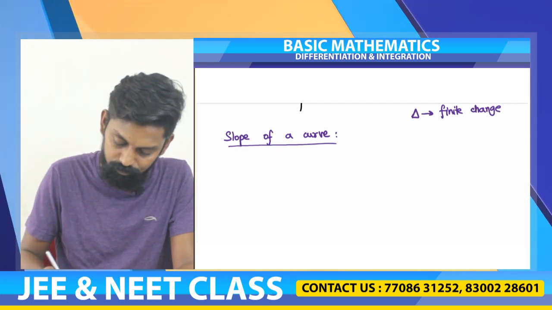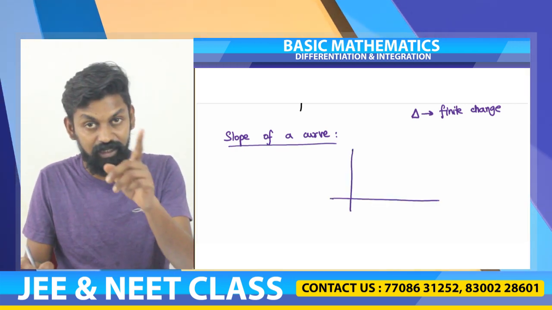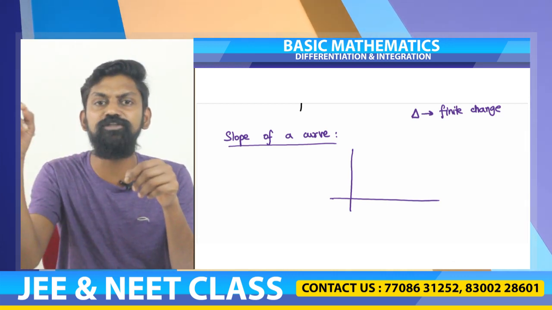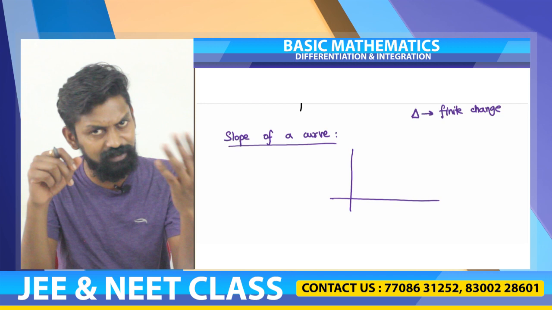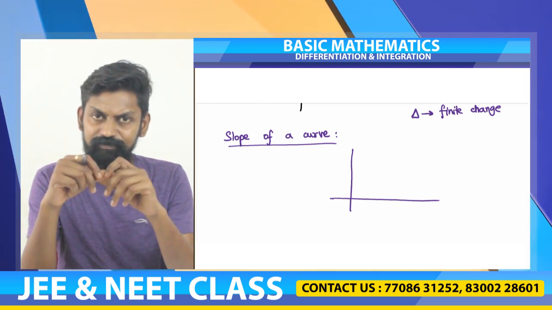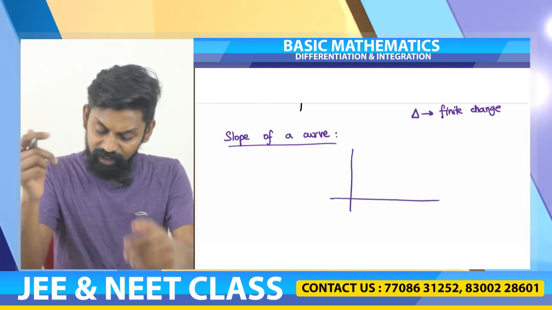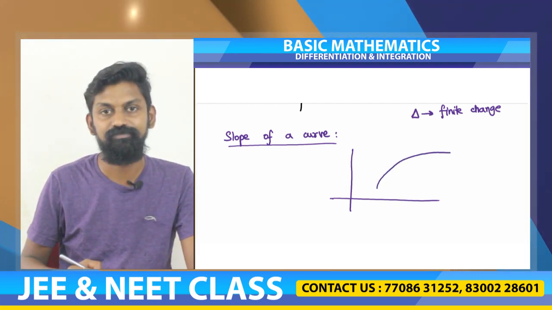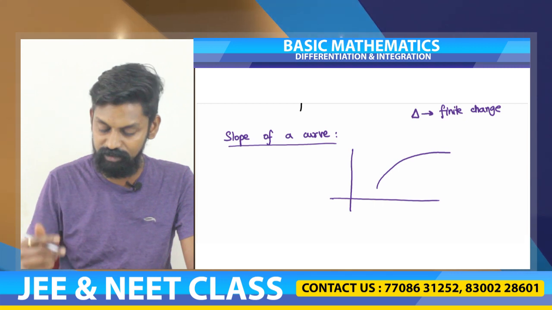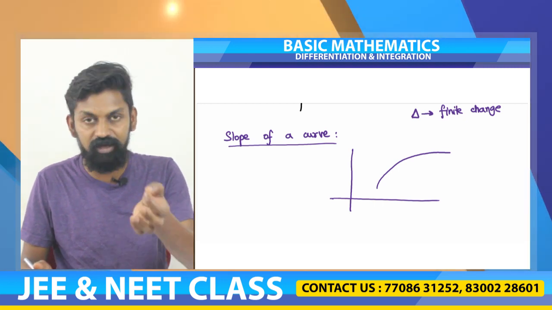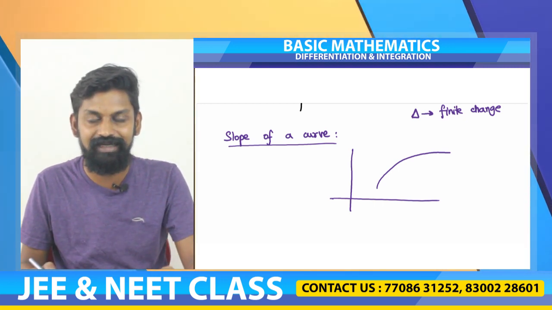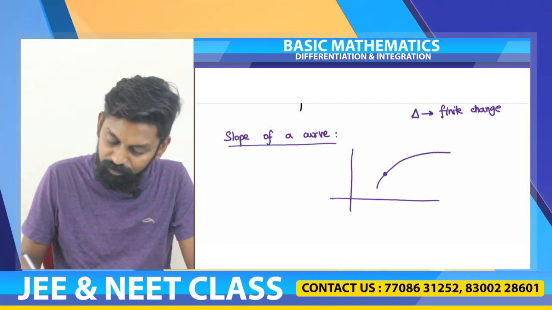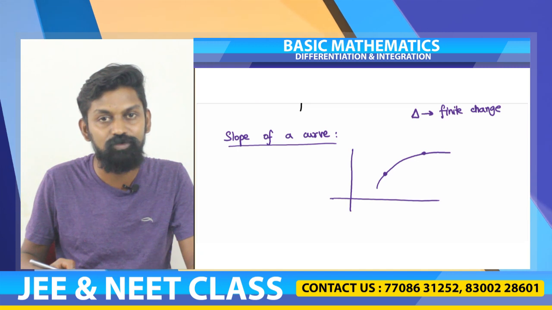Slope of a curve. A straight line is also a curve, because a curve is nothing but a continuous collection of points. It may be a straight line, it may not be a straight line. So assume that there is a curve which is not a straight line. How do we find out slope in this case? For a curve which is not a straight line, we cannot form straight lines. So what will we do?